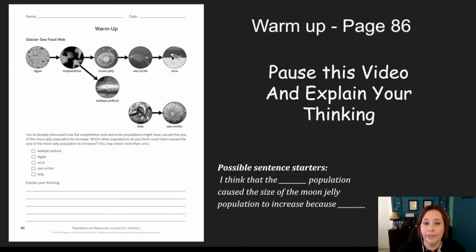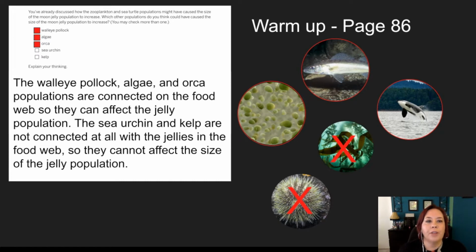So now you've paused the video and written down your explanation. Let's go over what I thought. I wrote that the walleye pollock, the algae, so our fish sticks, the algae, and the orcas, that they are all connected on the food web so that they can affect the jelly population. However, the sea urchin, this guy here, and the kelp, this guy here, are not connected with the jellies on the food web so that they cannot affect the size of the jelly population. So if you have something along those lines, give yourself a high five. Or if not, go ahead and write that in now.